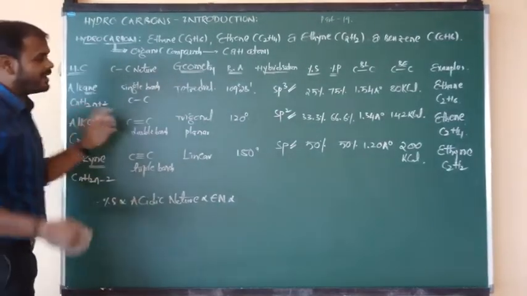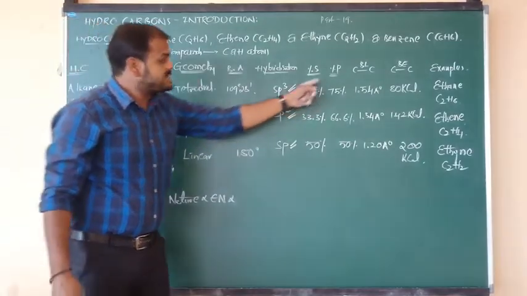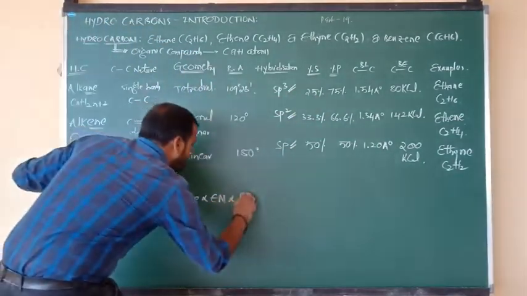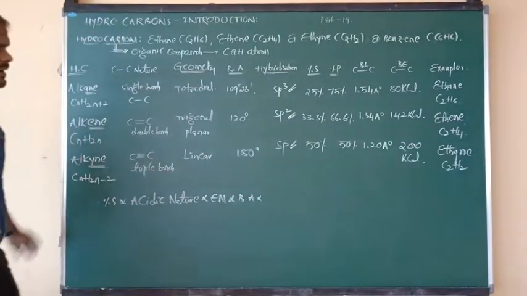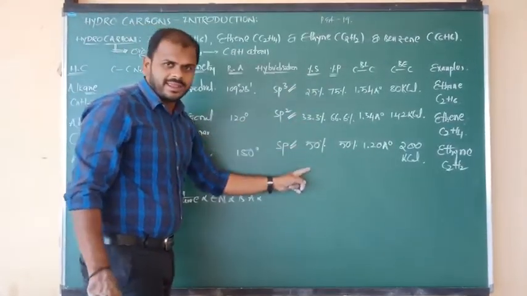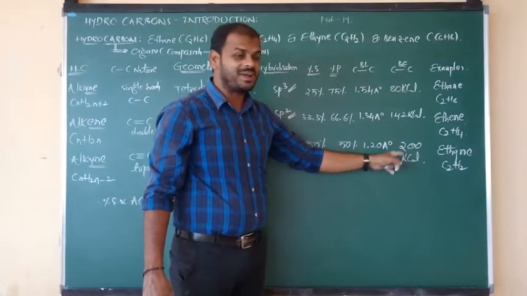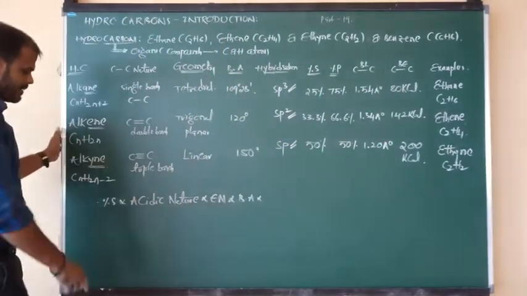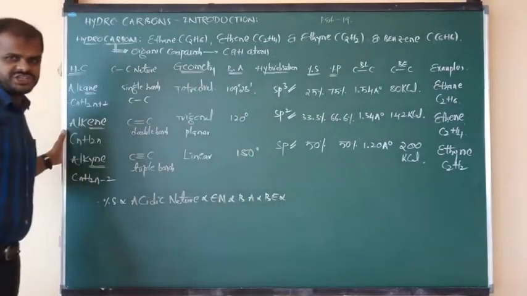And what about bond angle? 109, 120, 180. That means as percent of S character increases, bond angle also increases. Both are directly proportional. Bond angle is directly proportional to percent of S character. Next, 25, 33, 50: percent of S character increases. See here, bond energy 80, 142, 200. So bond energy increases as percentage of S character increases. Both are directly proportional.